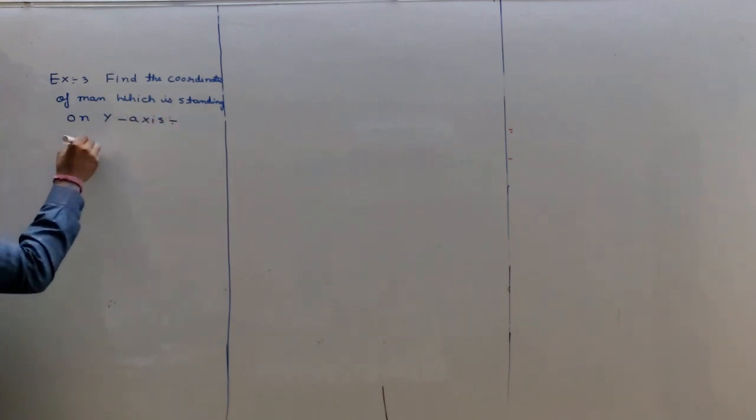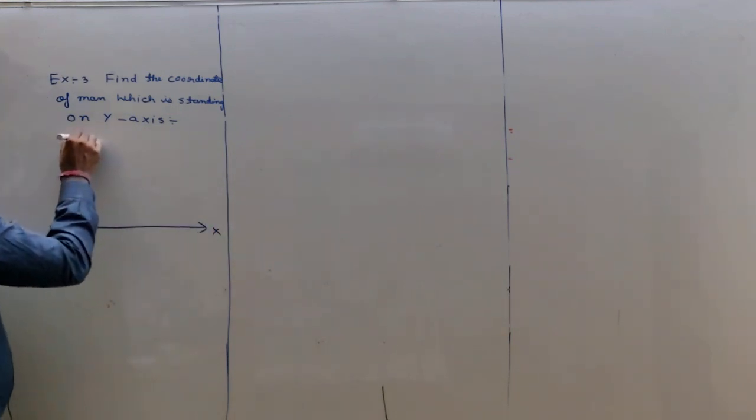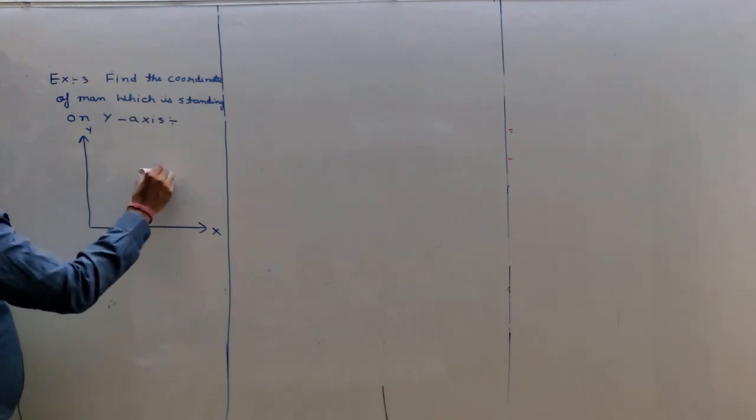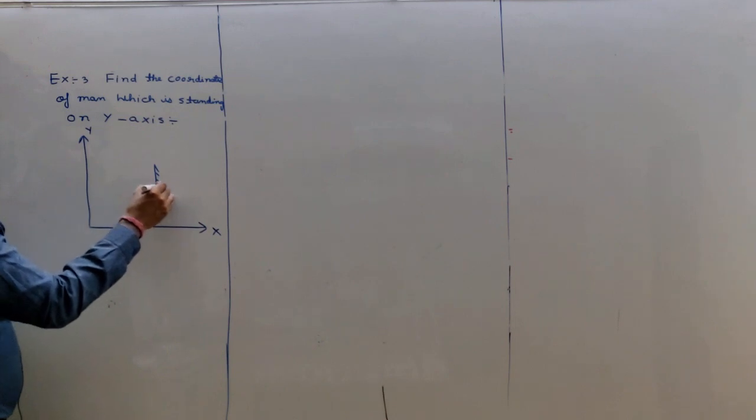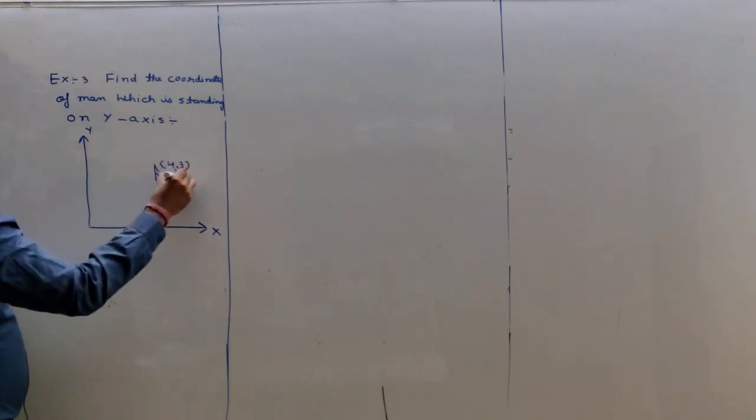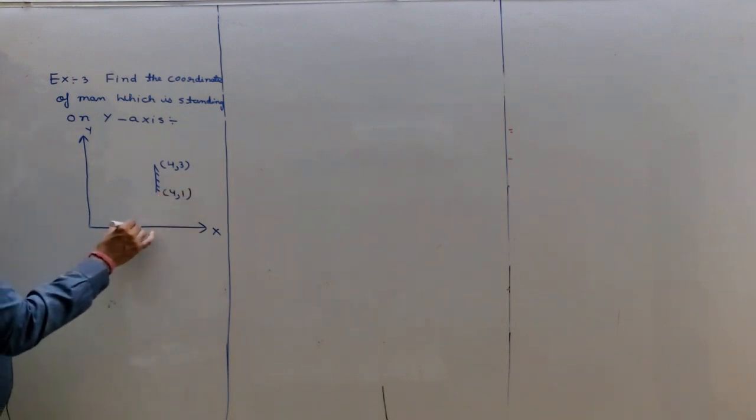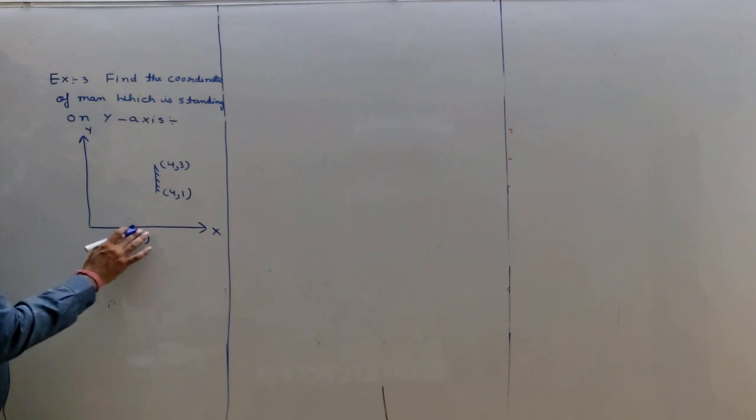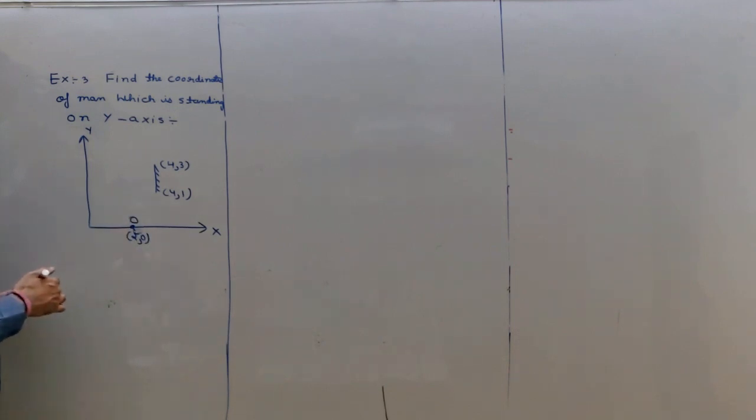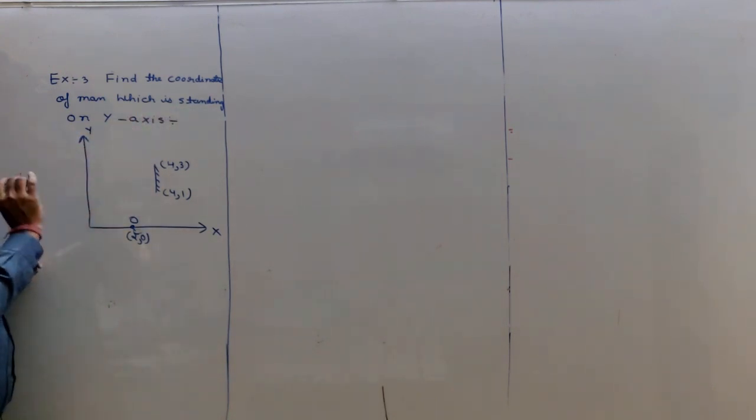Okay, the diagram is also given in the question. This is the x-axis, this is the y-axis, and a mirror is given in which one side is polished and the other side is reflecting. Its coordinates are (4, 3) and (4, 1). An object is placed at point (2, 0). Object name is O. So we have to find the coordinates of a man standing on the y-axis.